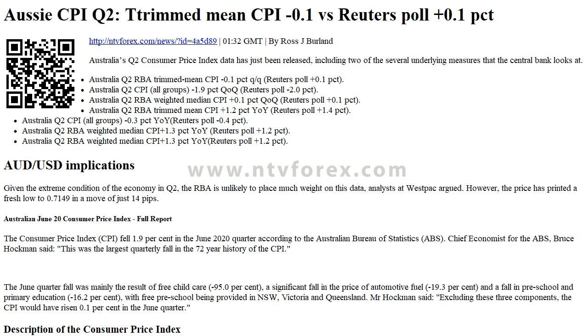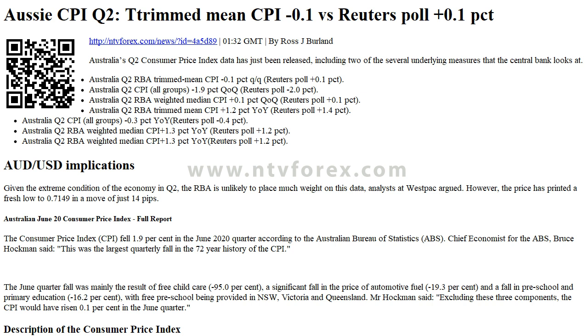95.0%, a significant fall in the price of automotive fuel 19.3% and a fall in preschool and primary education 16.2%, with free preschool being provided in NSW, Victoria, and Queensland. Mr. Hockman said excluding these three components, the CPI would have risen 0.1% in the June quarter.